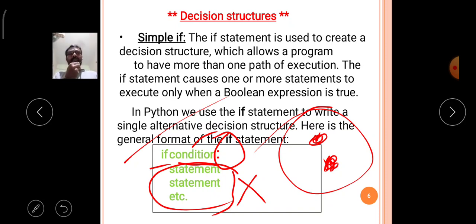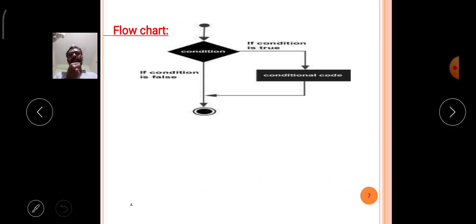Then we come to an example. Before discussing the example, we will see the flow chart, which shows in pictorial format how the program is executed. That picture is called the flow chart of the particular control.